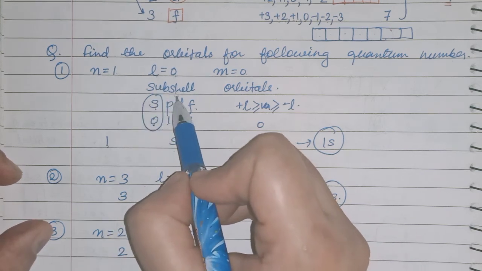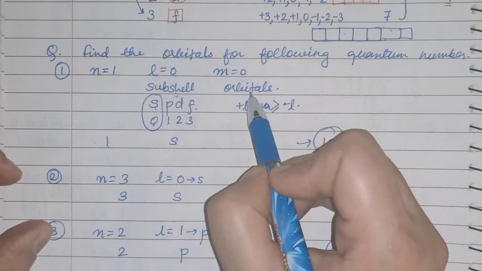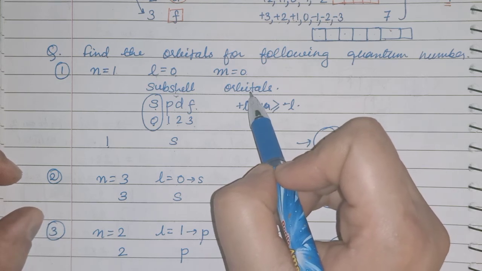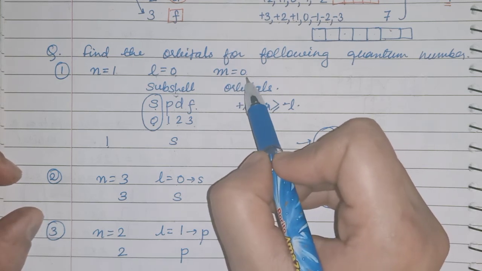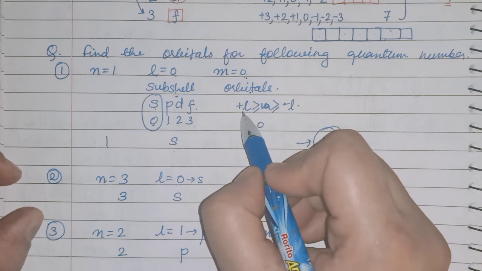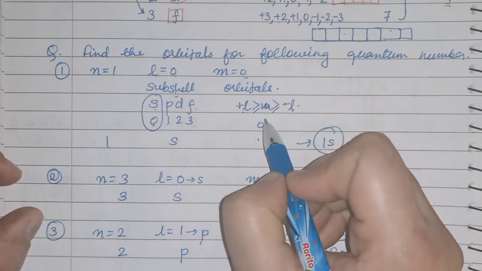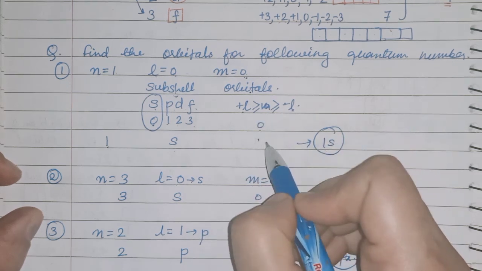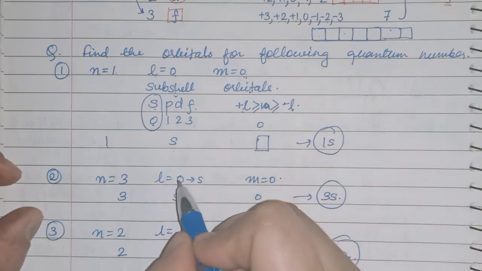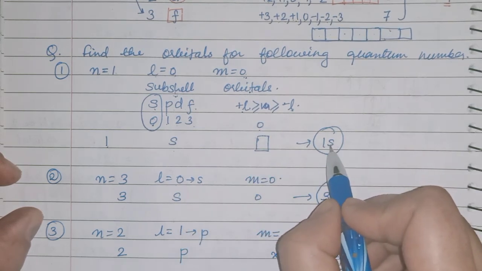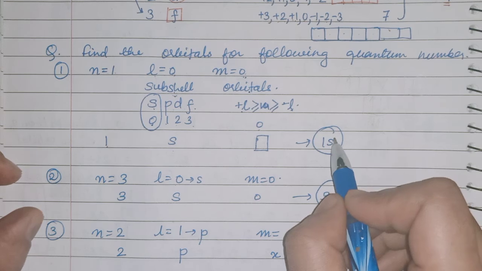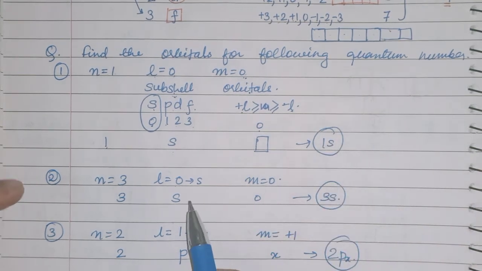So L will give you the subshell and M will give you the number of orbitals or boxes. M is 0, 0 means plus 0 to minus 0. So there will be 0 only. So 0 means 1 box. Okay. So you can write 1s is the orbital for that particular electron.